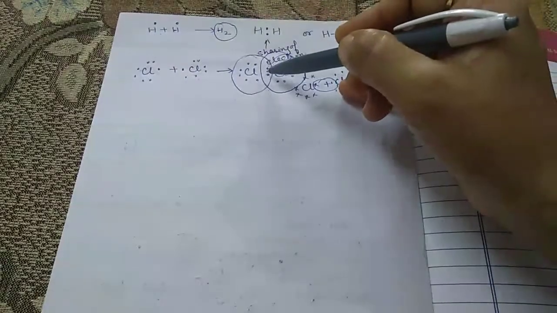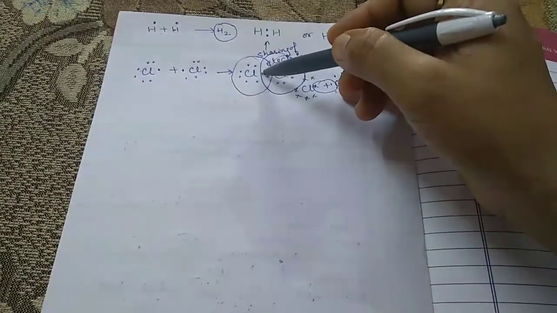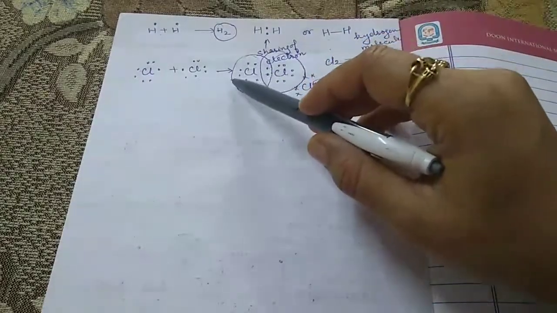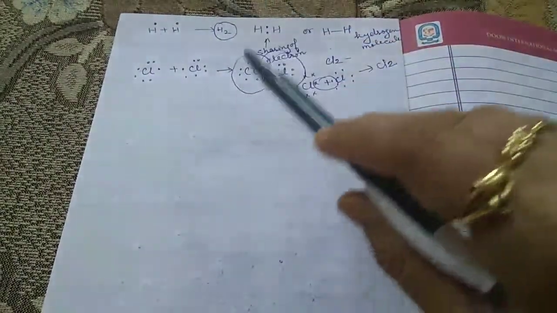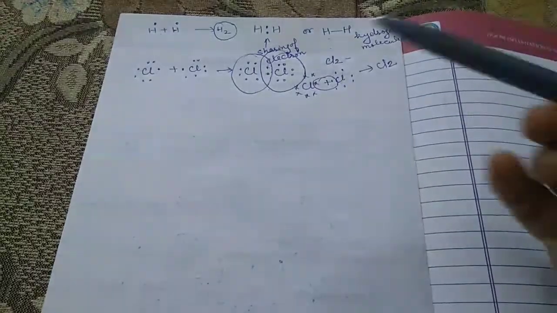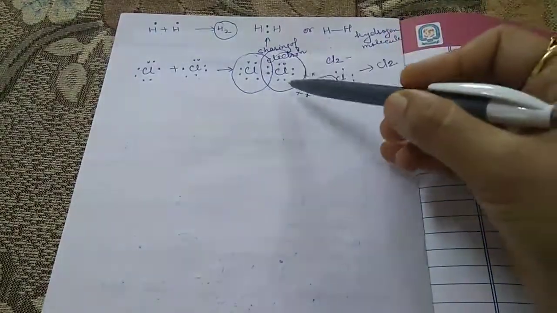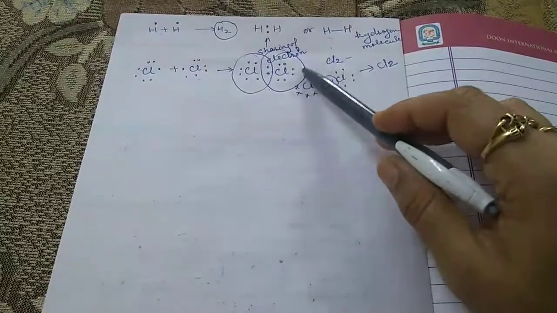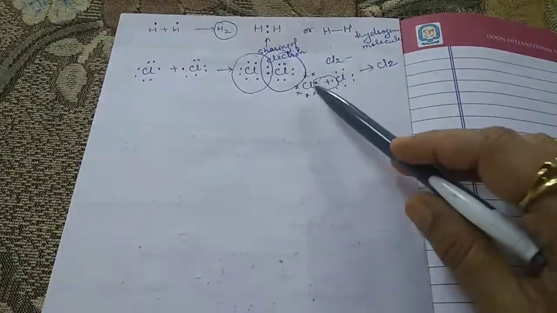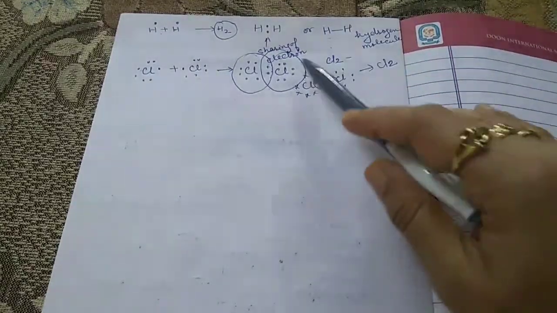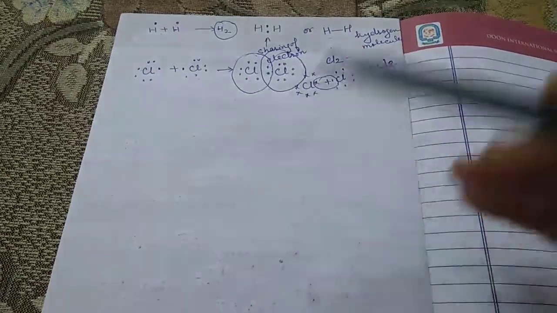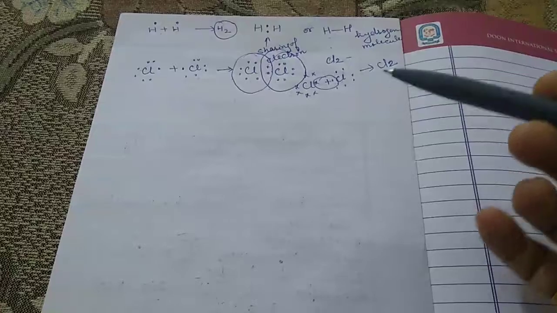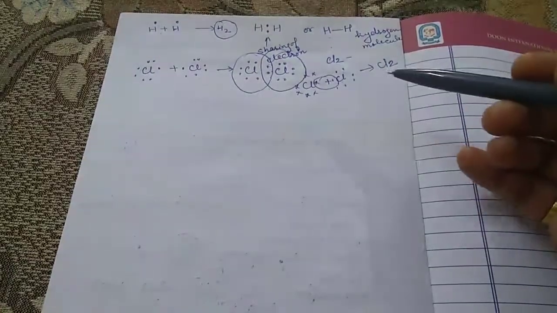So when two atoms share one electron pair, they are said to be joined by a single covalent bond. Single means one. In many compounds we have a multiple bond between the atoms, and the formation of a multiple bond is done by the sharing of more than one electron pair.